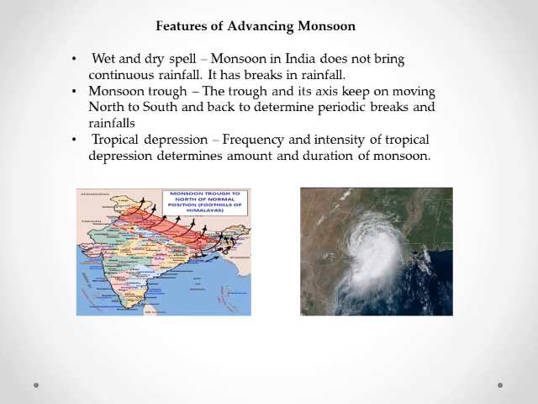As far as the tropical depression is concerned, how it is an important feature of the advancing monsoon, I'll tell you that. The frequency and the intensity of the tropical depression determine the amount and duration of the monsoon. It forms at the head of the Bay of Bengal and crosses over to the mainland. These depressions follow the axis of the monsoon trough of low pressure.